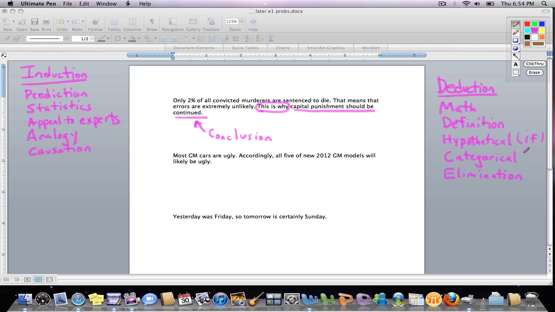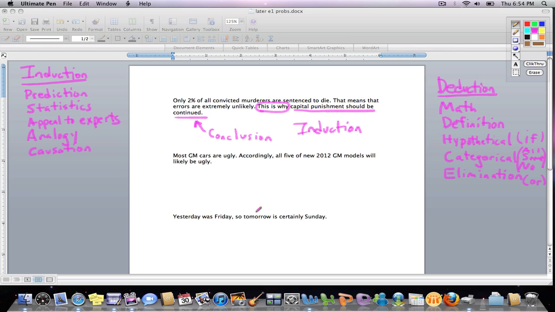They're categorical, which is the unit we're working on now. You'll see words like all, some, and no, and some language variations of those. Elimination is an or kind of idea. Now, the one here, if you take a look at it, this is an argument that ties to statistics, and that is indeed why you should have said induction if you had this problem on the exam.